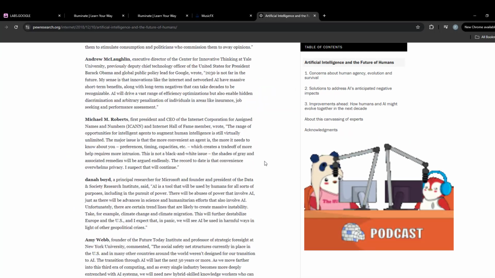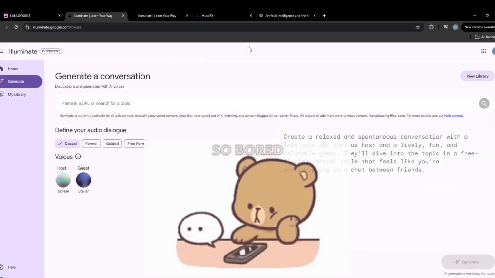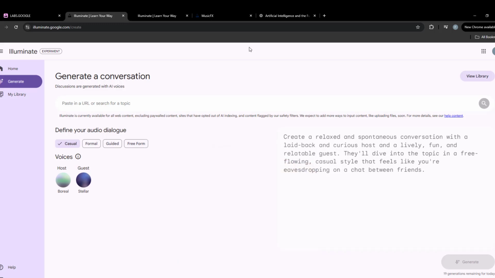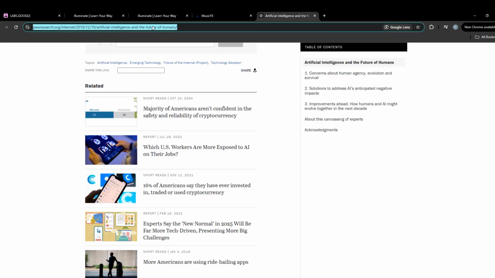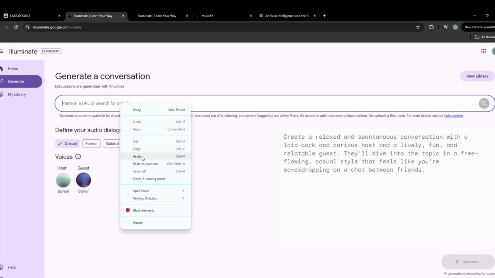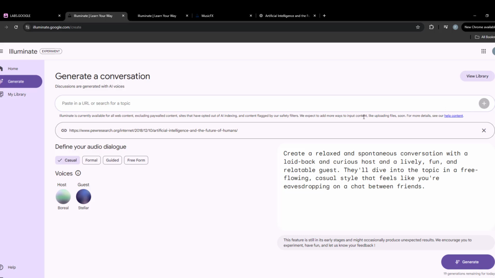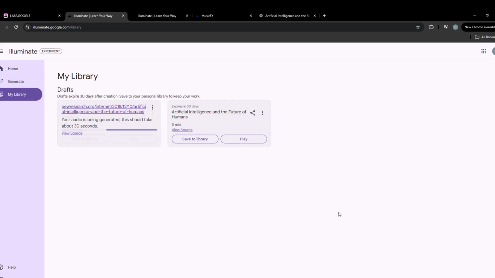For a lot of people, listening to a podcast is a much more engaging experience than reading a long, boring article. Well, with Google Illuminate, you can paste an article link and it will translate that article into a conversational-style podcast for you to listen to. This way, the content of the article turns into something engaging and interesting to tune into, all while still learning the material in the article. Let's listen to what it generated.